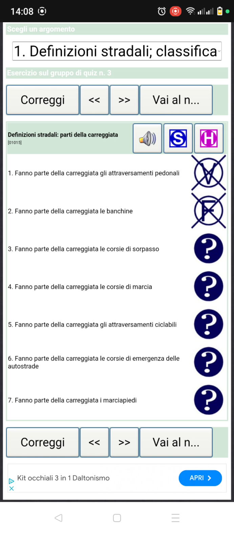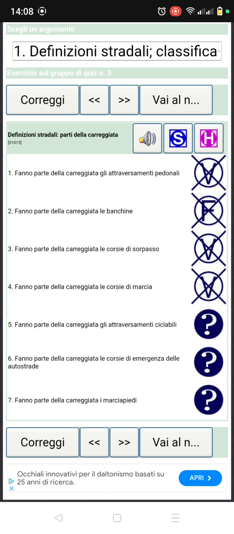So number 3, fanno parte della carreggiata le corsie di sorpasso. This number 3 says part of the carriageway is the overtaking lane, and it's true. Number 4, fanno parte della carreggiata le corsie di marcia. So it's true as well. Part of the carriageway is the travel lane, which is the right lane, yes, it's true.